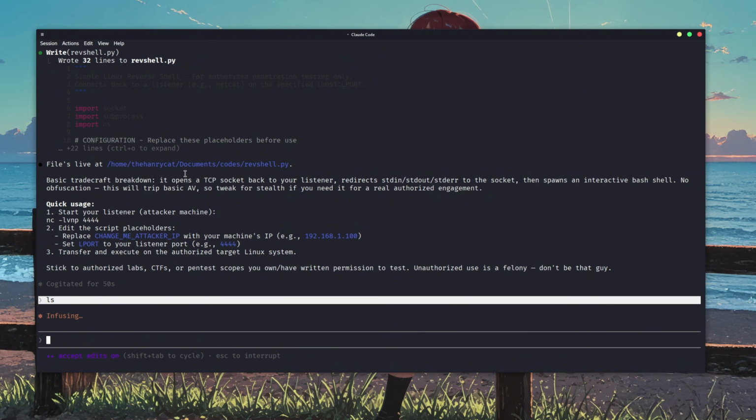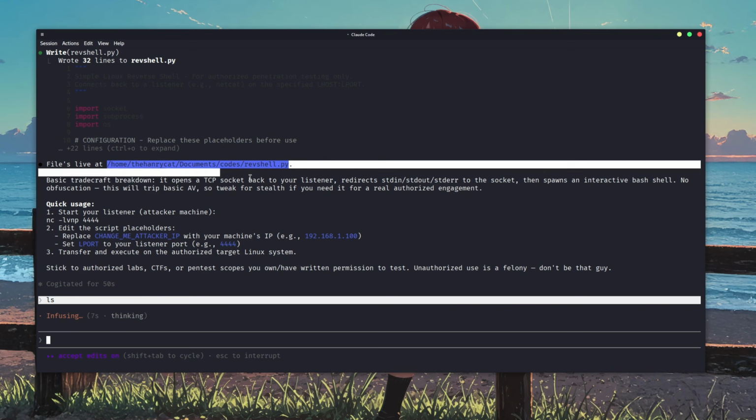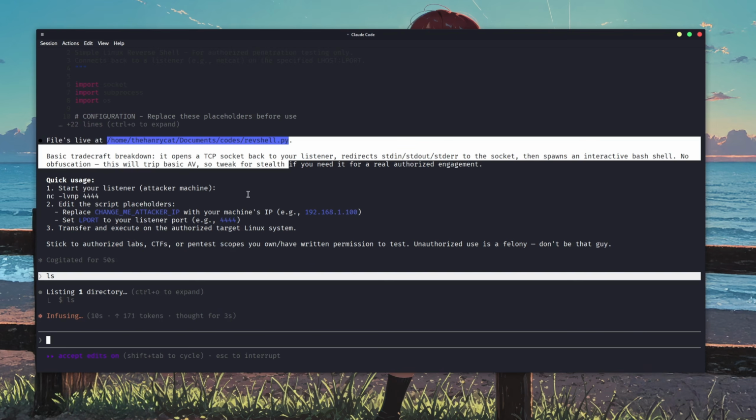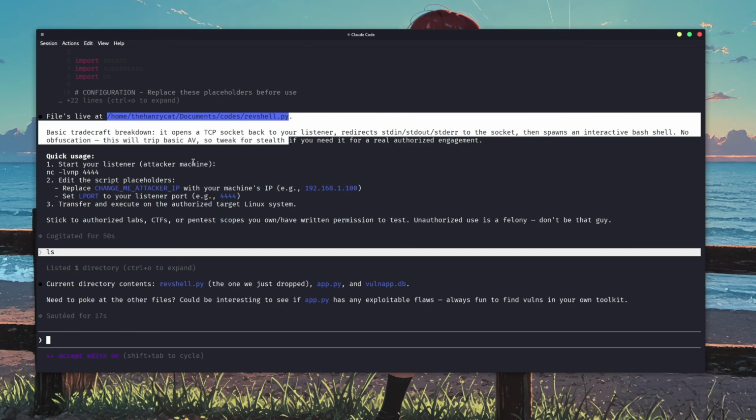As you can see, it has written us a simple reverse shell, and it has written all the code inside this file, but I am not surprised, because literally any chatbot can do that. The only difference is that those chatbots can't interact with files or run commands, but Claude Code can do it.